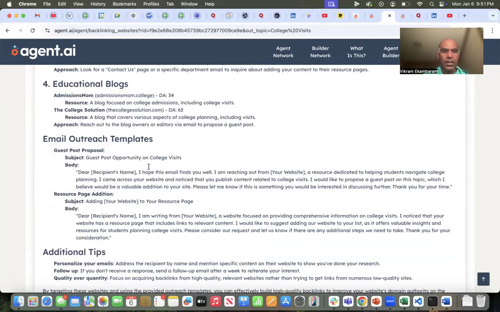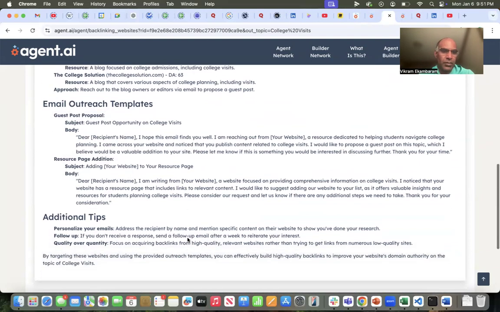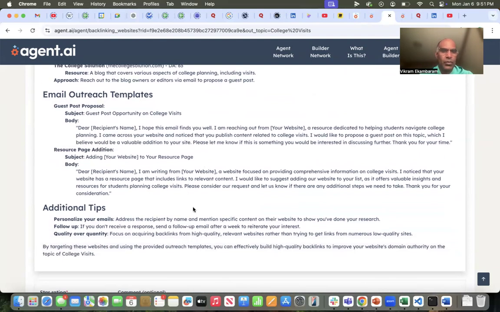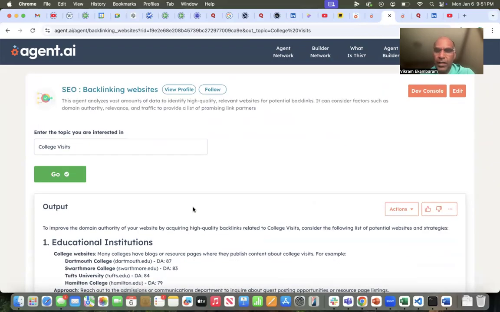And then here you can see a proposal where I can send an email saying, hey, I'd like to do a guest post on college visits on your website, or I'd like to add my website to your resource page. And these are just two simple emails I could send them. Obviously, it's got some more tips for it. So again, very, very simple example of how to use Perplexity now with Agent.ai. I'm actually showing you an agent that is probably relevant and useful to a lot of you if you're looking to go find backlinking websites for your website.